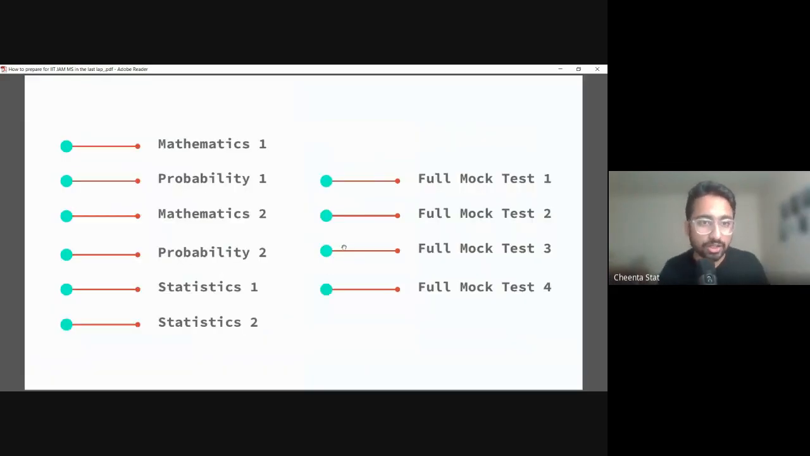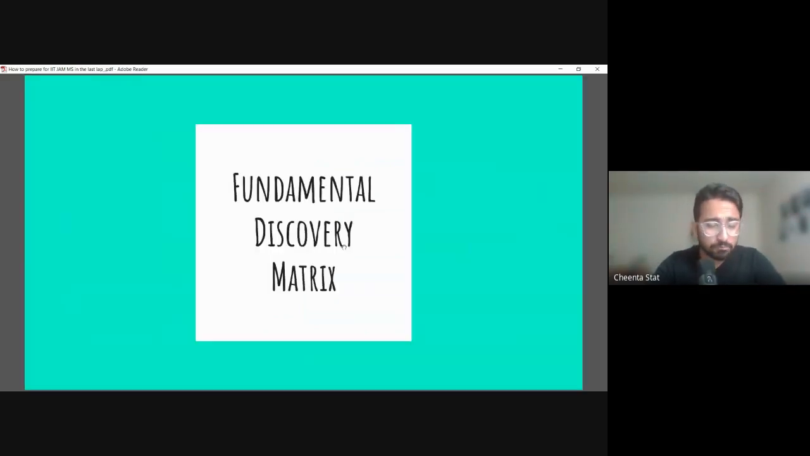The mock test structure of ours is: two mathematics, two probability, two statistics, and four full mock tests. Mathematics 1, mathematics 2, probability 1, probability 2, statistics 1, statistics 2, and full mock tests 1, 2, 3 and 4, so 10 mock tests in total. They are prepared with cautious, minute details for your preparation.